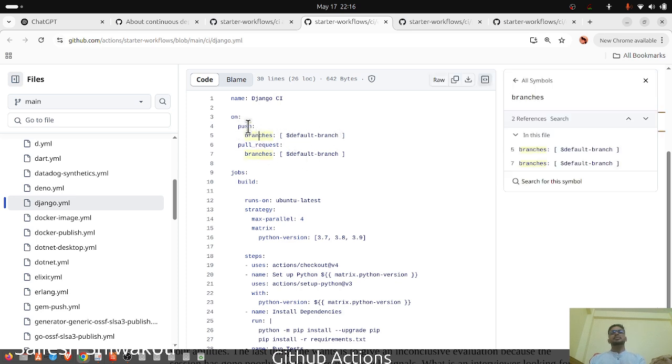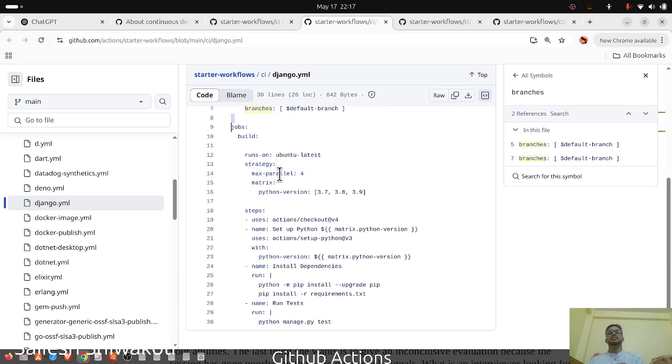So if a push happens on the default branch, mainly the main branch, or somebody wants their changes to be merged to the main default branch, then the jobs are defined as below. Job number 1 is the build job. The build job runs on a runner, Ubuntu latest.